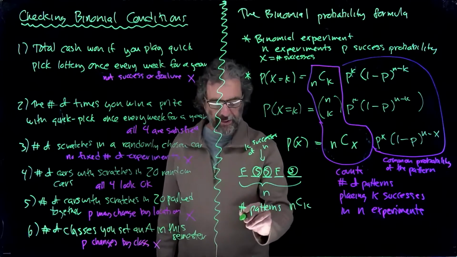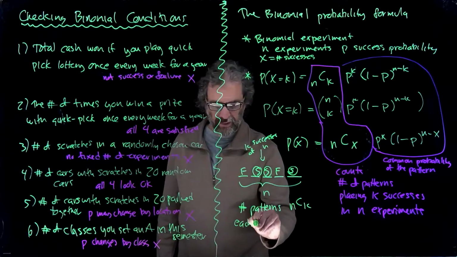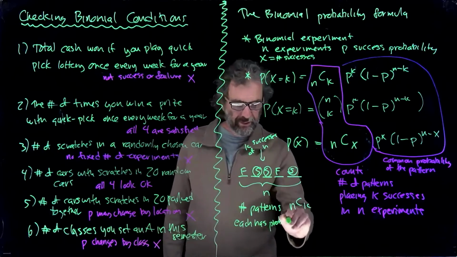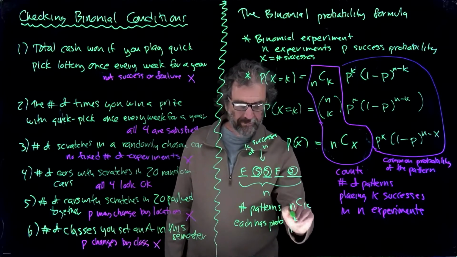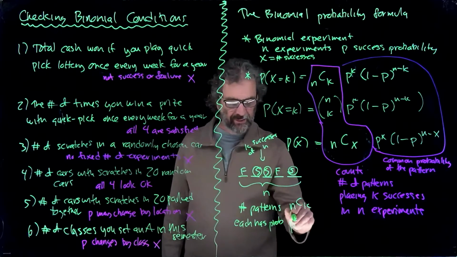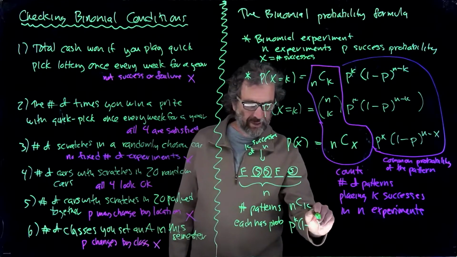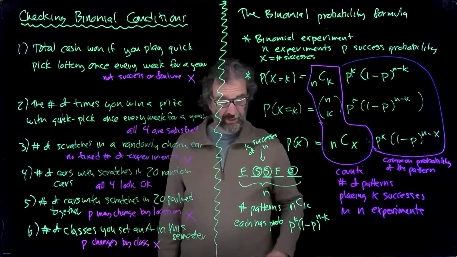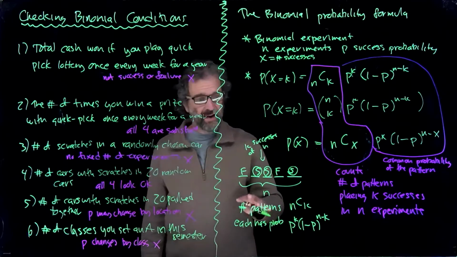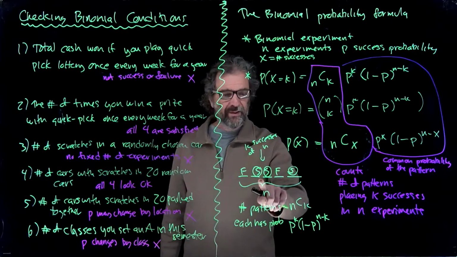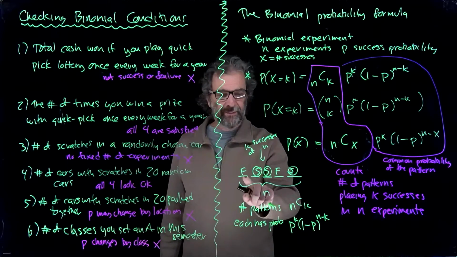In each of those patterns, the probability would be p to the k, because there's k successes, and the failure probability, 1 minus p, to the n minus k. So if n was 5, you have 3 successes, 2 failures. That'd be p to the third, and (1 minus p) squared would be the probability of any of these strings that look like this with k successes among n.